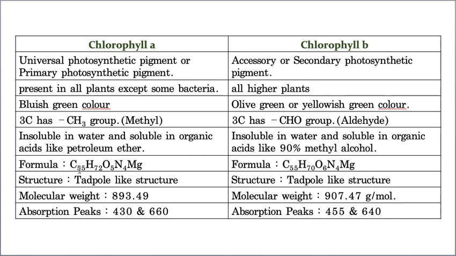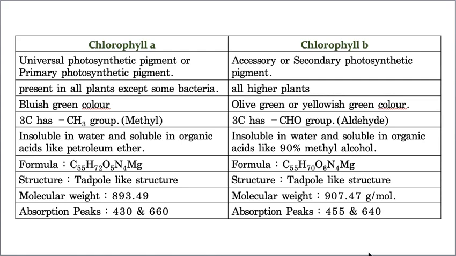is C55 H72 O5 N4 Mg, whereas here it is C55 H70 O5 N4 Mg. Okay, this is the molecular formula, whereas both are tadpole-like structures, and these are the molecular weights and absorption peaks. So I think by comparing chlorophyll A with chlorophyll B, it becomes very easy for you.